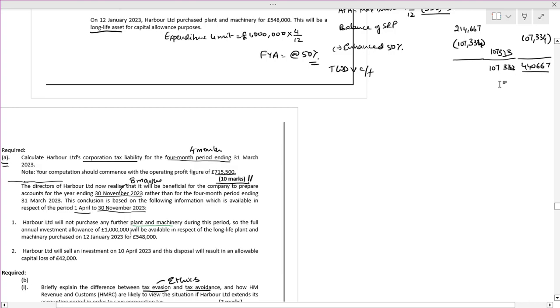That's very important. The full annual investment allowance of 1 million will be available in respect of long life asset, and machinery purchase is 540. Harbour will sell an investment, and the disposal will result in an allowable loss of 42,000.